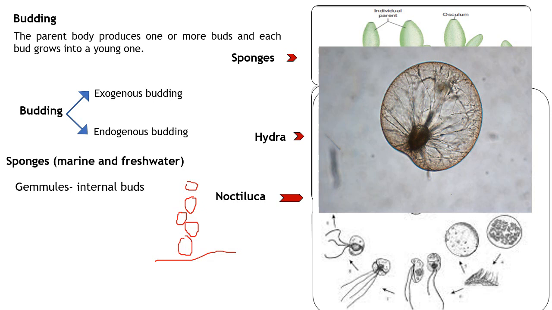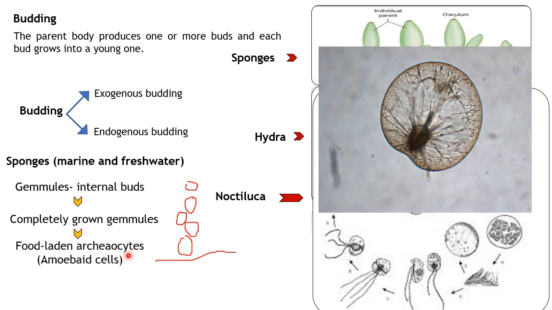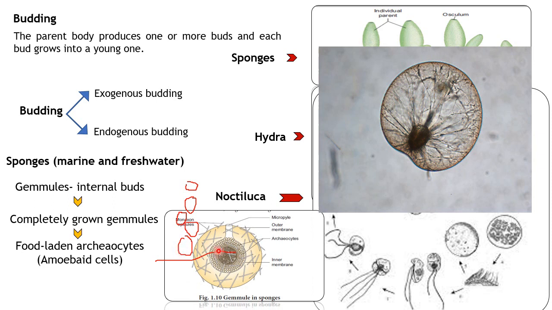Now you have all these gemmules, and each grown gemmule will have food laden archaeocytes inside. Archaeocytes are nothing but amoeboid kind of cells which have different functions inside these gemmules. So this grown gemmule can withstand any adverse condition, meaning the worst environmental condition, and it just floats around in the water. When the condition becomes favorable, it attaches and grows as a new individual. So now we have seen what is gemmule formation.